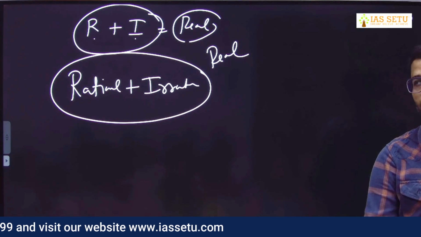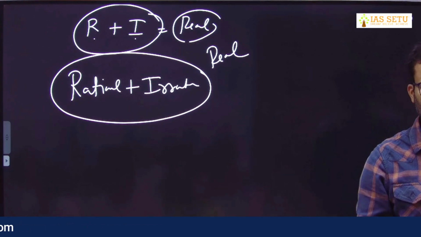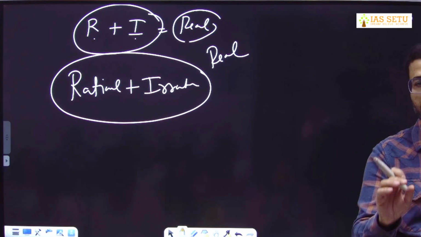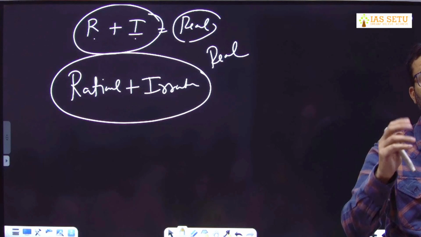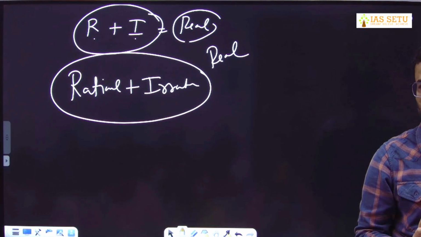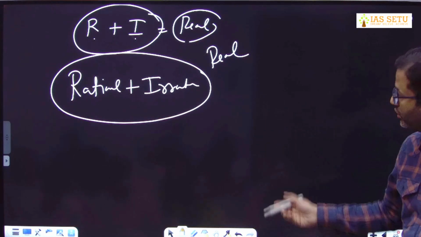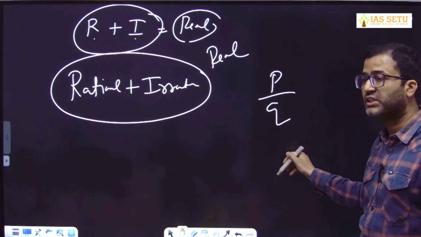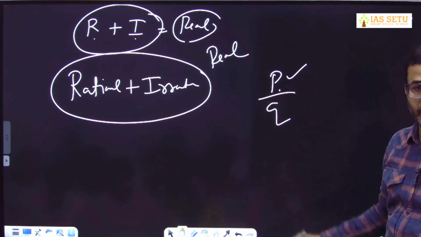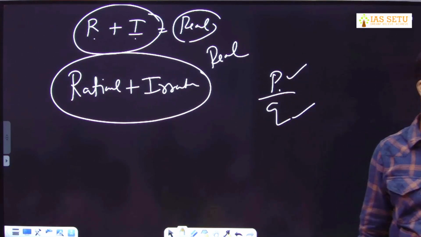Yes, that's why I told, like when we check in the book, we find it cannot be expressed in the form of P by Q. We can do, but there is a catch. Irrational number can be expressed, but at least one value should be non-integer. Can be expressed irrational number like division form P upon Q. Yes, we can do, but condition is at least one value out of this should be non-integer. Either numerator is non-integer or denominator is non-integer or both are non-integer.